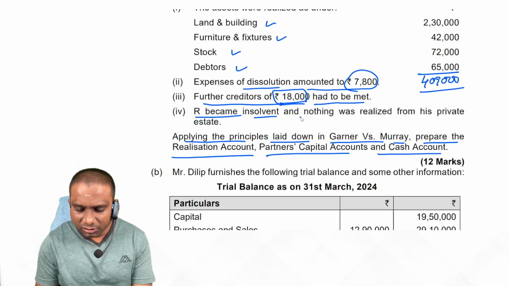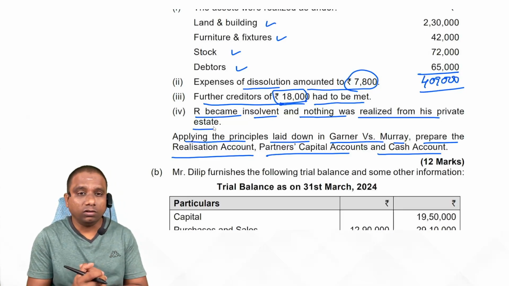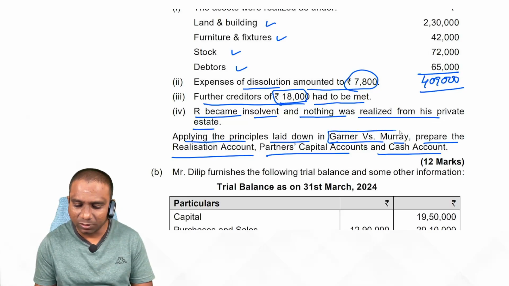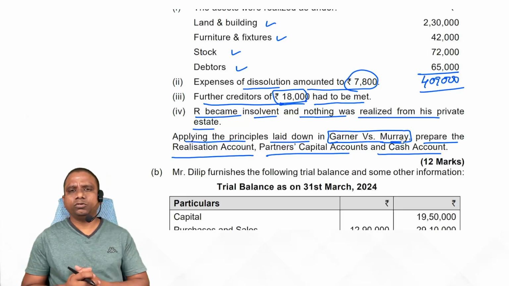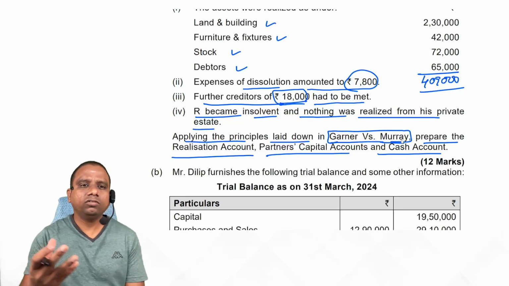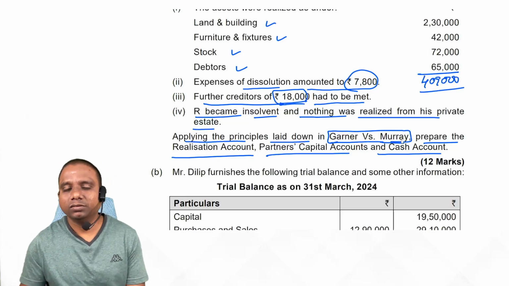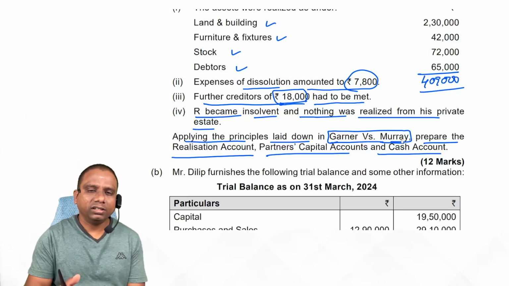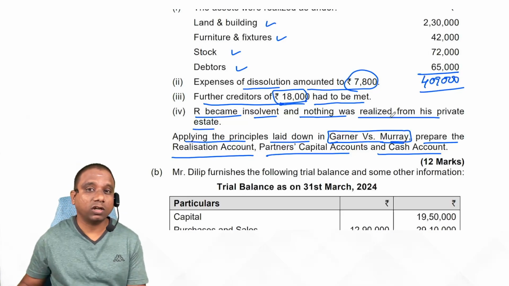R became insolvent and nothing was realized from his private estate. See here, R became insolvent. In case of insolvency, the Garner versus Murray rule is applicable. So here you have to remember the provisions. What are the provisions? The loss due to insolvency of a partner is a capital loss. This is shared between the solvent partners in their capital ratio. And if any partner, just before dissolution, has a capital account showing a debit balance, then we should not ask him to bear the loss of the insolvent partner.